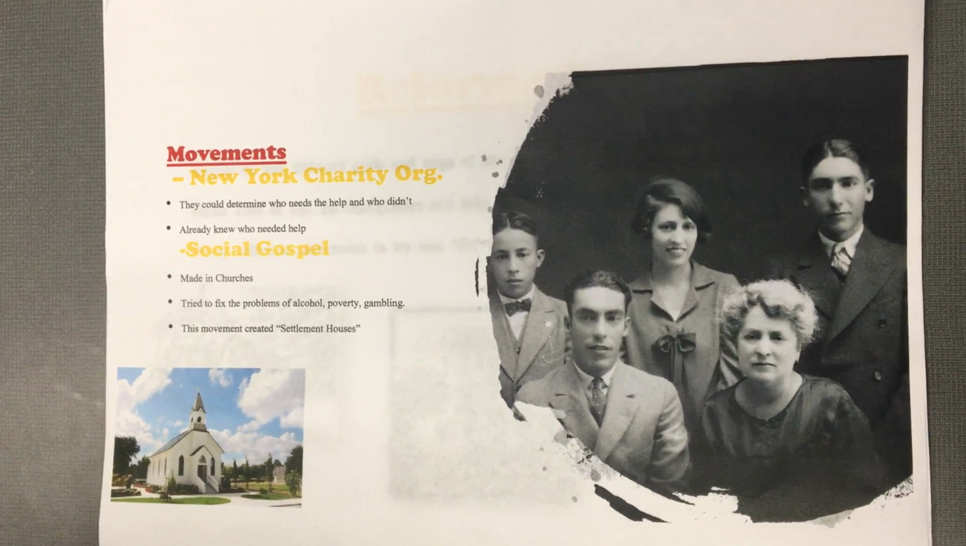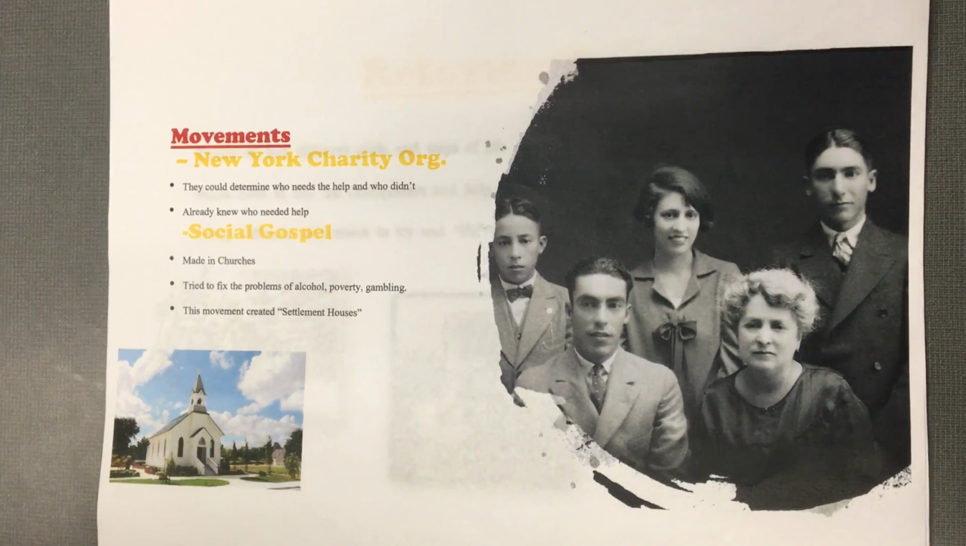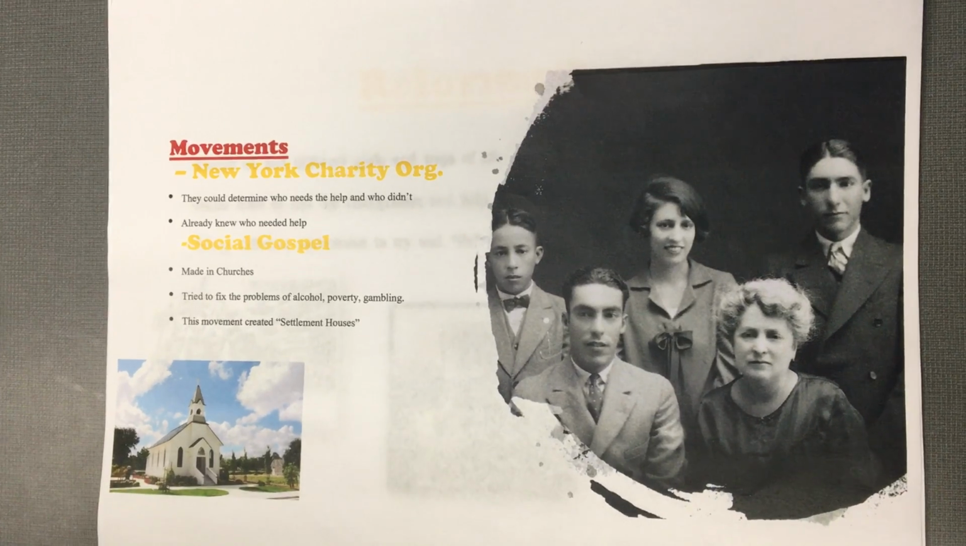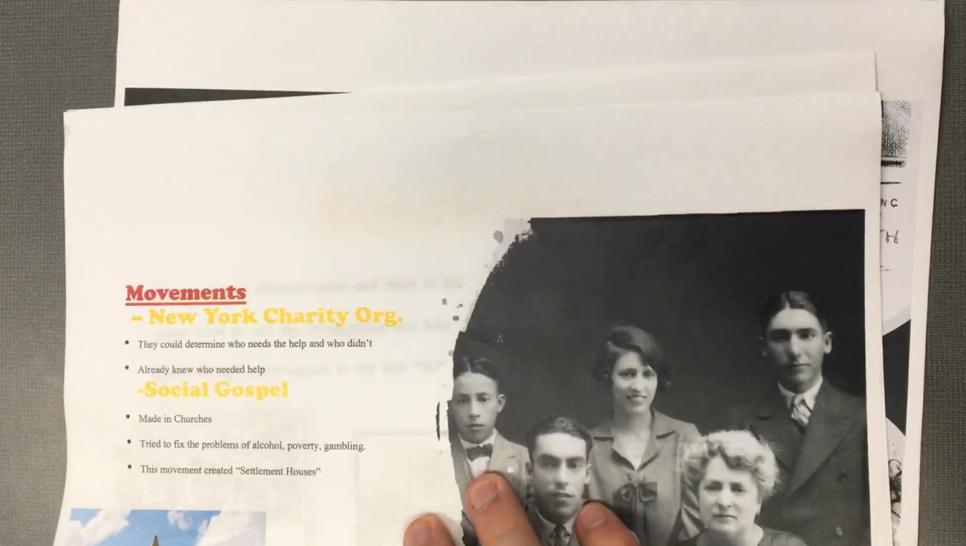Then the last movement was called the social gospel. The social gospel movement was normally held in churches and helped create settlement houses. These people tried to help to fix the problems caused by alcohol, gambling, and poverty.